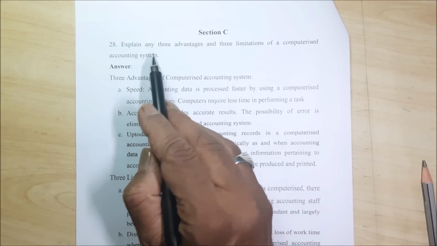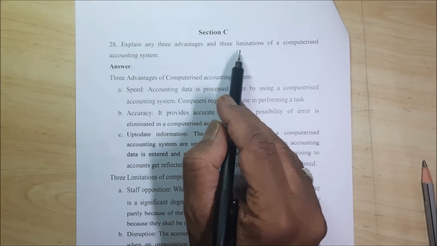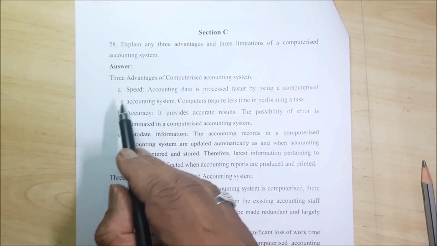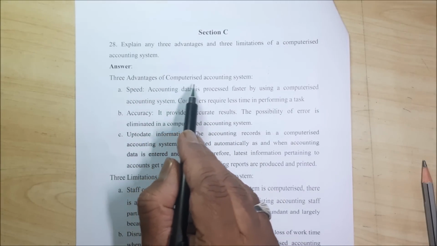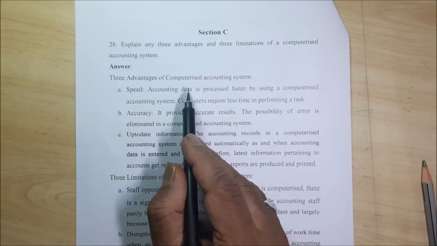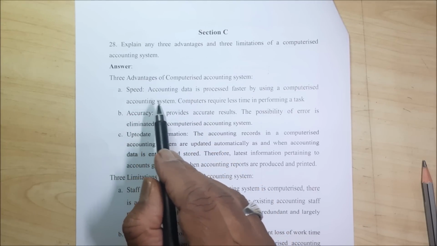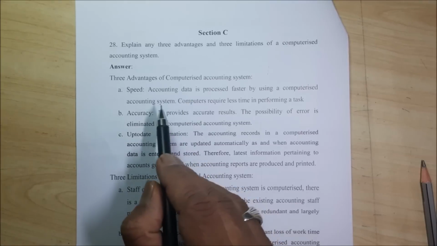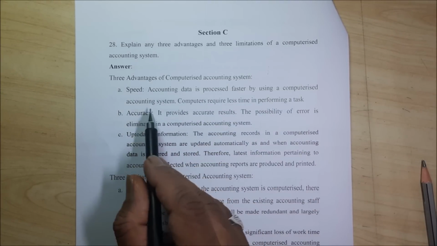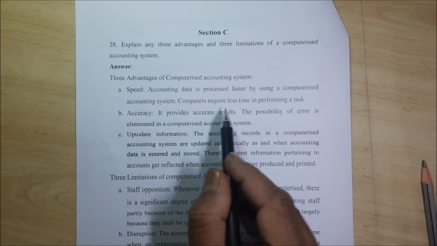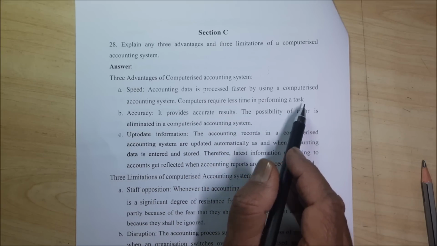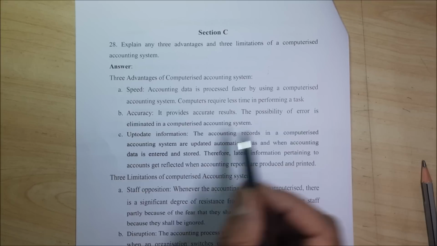28th question. Explain any 3 advantages and 3 limitations of computerized accounting system. 3 advantages of computerized accounting system. Speed. Of course, when we are doing it on computers, 100% speed. You have to write one line on that. Accounting data is processed faster by using a computerized accounting system. Computers require less time in performing a task. For that, I need not tell you. You can see on your mobile how it works.